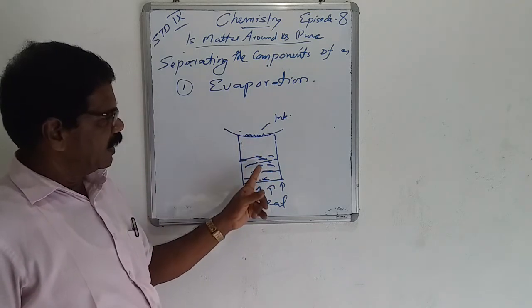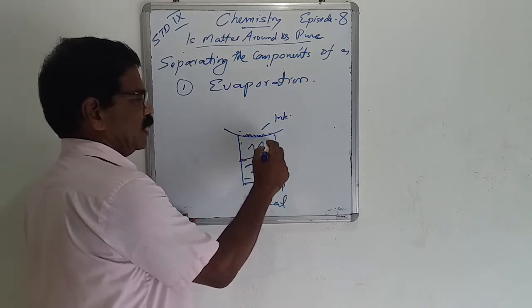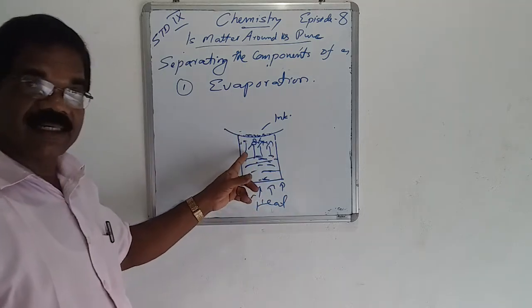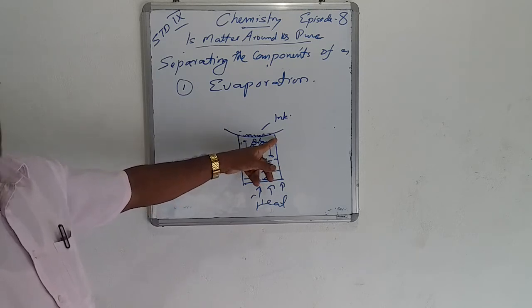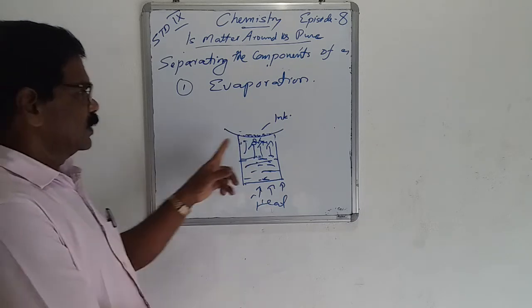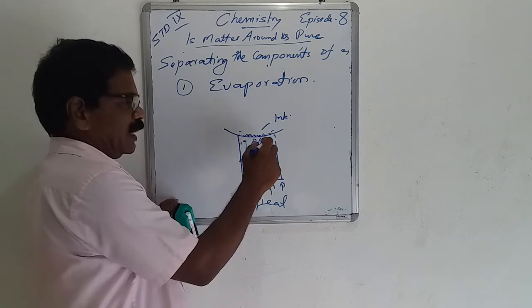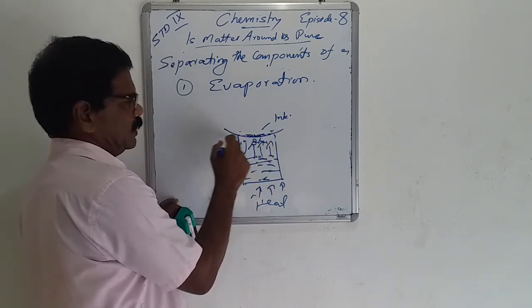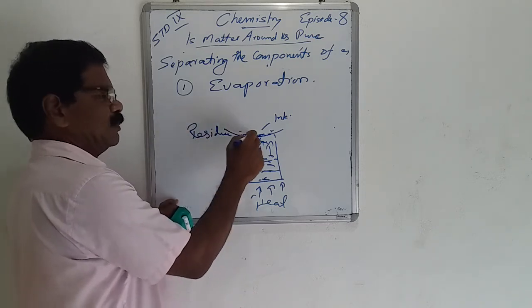Why don't we heat it directly? On heating, the water vaporizes and the water vapor, the steam, undergoes heating. This is steam heating. If we heat directly, there is a chance to break the particles. So we avoid direct heating by using indirect heating with steam. After heating, we get a residue at the sides. Water will evaporate and the colored residue will remain.